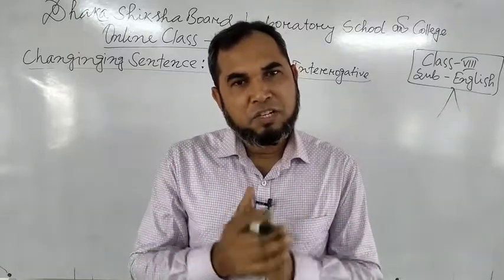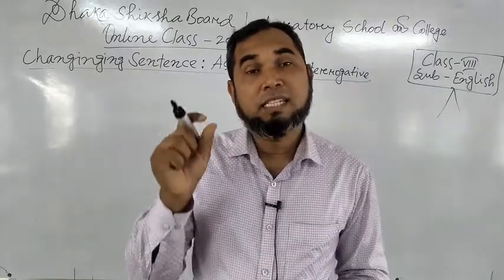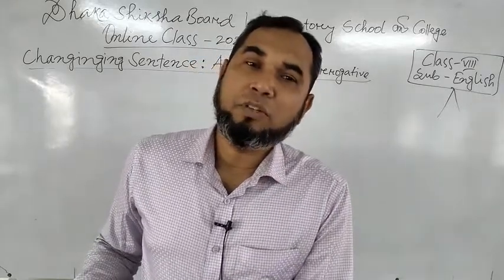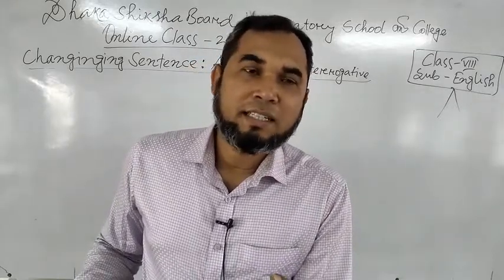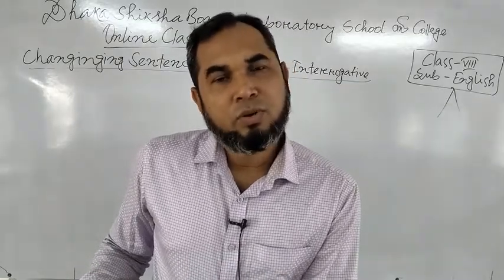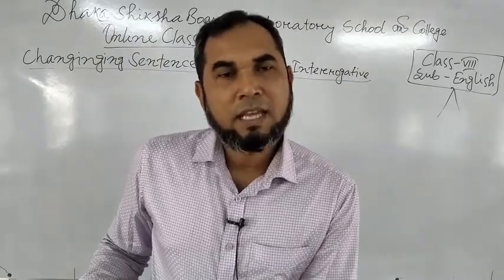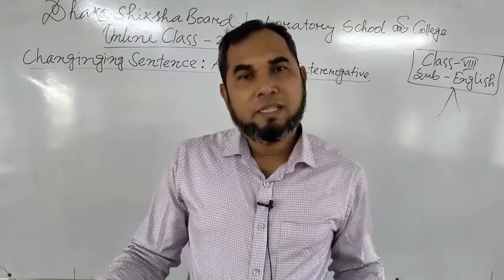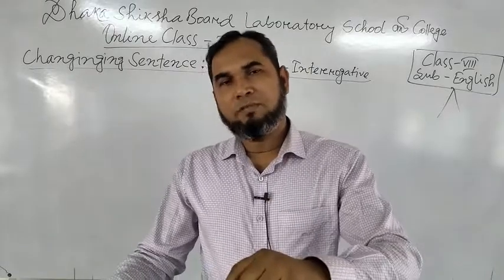And it is mentionable here that if the sentence expresses positive meaning, then you have to use don't, doesn't, or didn't. In present tense, you have to use don't or doesn't, and in past tense, you have to use didn't. And especially it is in present indefinite tense or past indefinite tense.